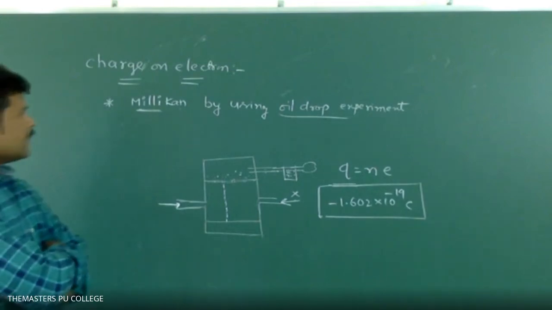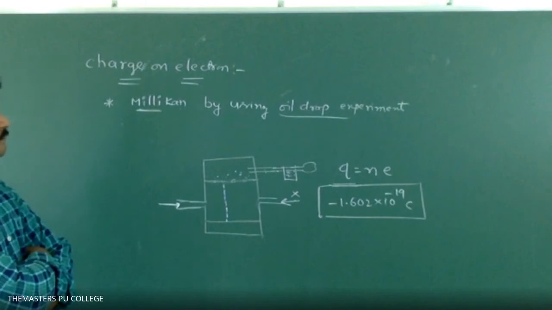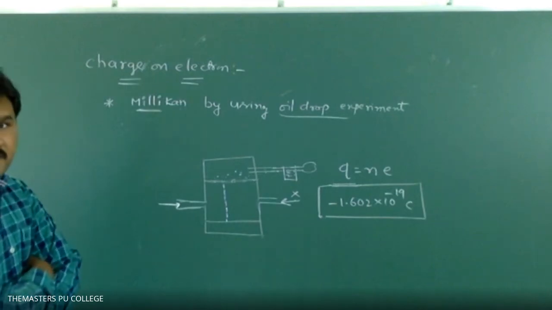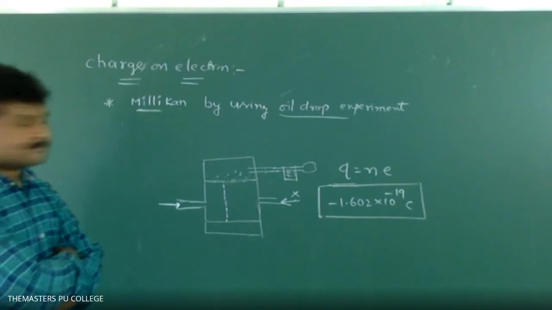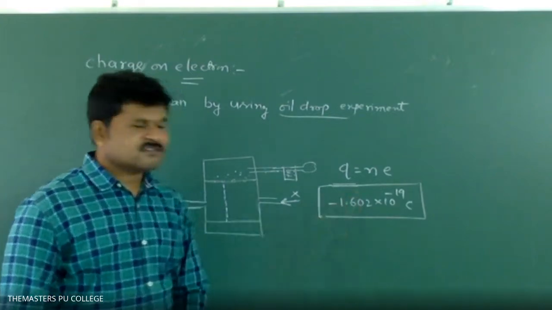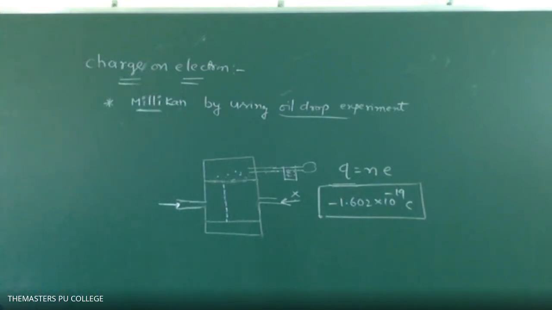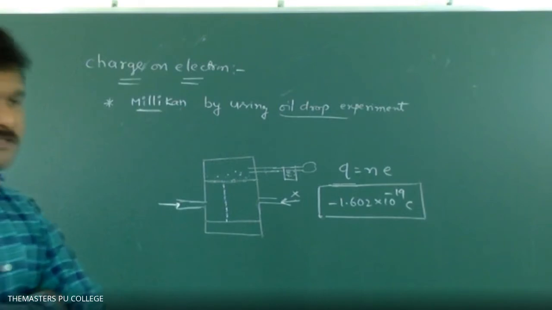According to this oil drop experiment, the charge of electron is minus 1.602 into 10 power minus 19 coulombs.